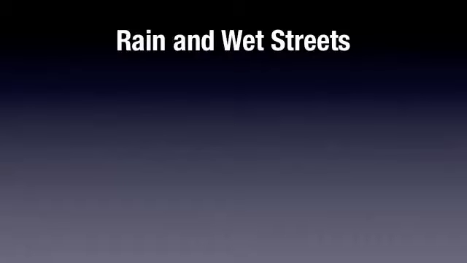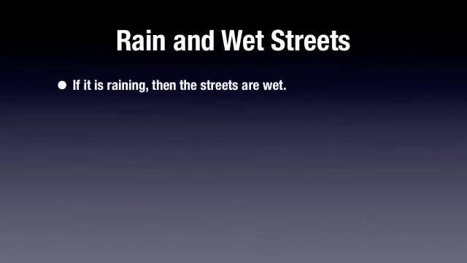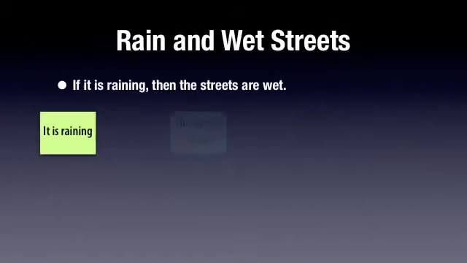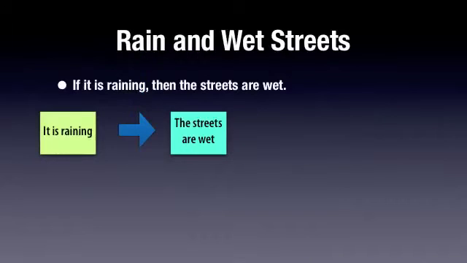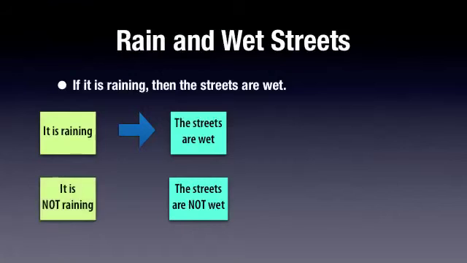This is the logic stuff you may remember. So if it is raining, then the streets are wet. This is our classic statement. It's a conditional statement. In boxes, it looks like this. If it is raining, the streets are wet. Either of these things are either true or false, and if the first one is true, the second one is true. Now there's an important corollary to this, that if the streets are not wet, then it is not raining.